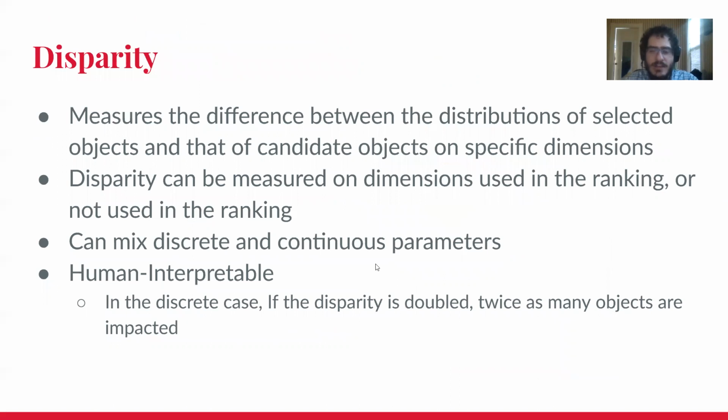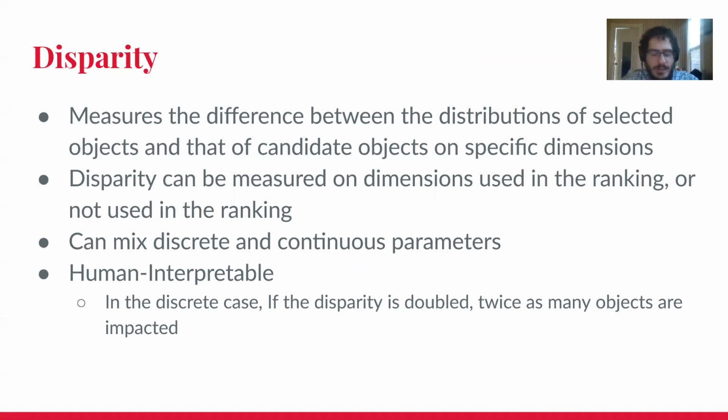So a lot of times users care not only about how much each parameter participates, but also about how different selected objects are from unselected objects. For example, in a school decision, you might want a representative set of selected objects in low income, race, and gender, none of which go directly into the decision-making process, but you might still be interested in how different they are from your selected and unselected objects. So we designed a metric called disparity to measure this, which is the vector difference between the average object in the two sets. And we can mix discrete and continuous parameters, and it's also relatively human interpretable,